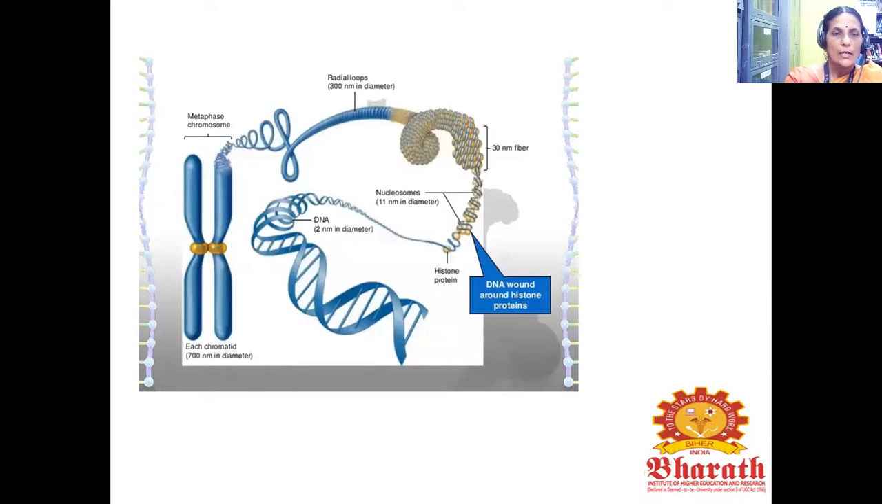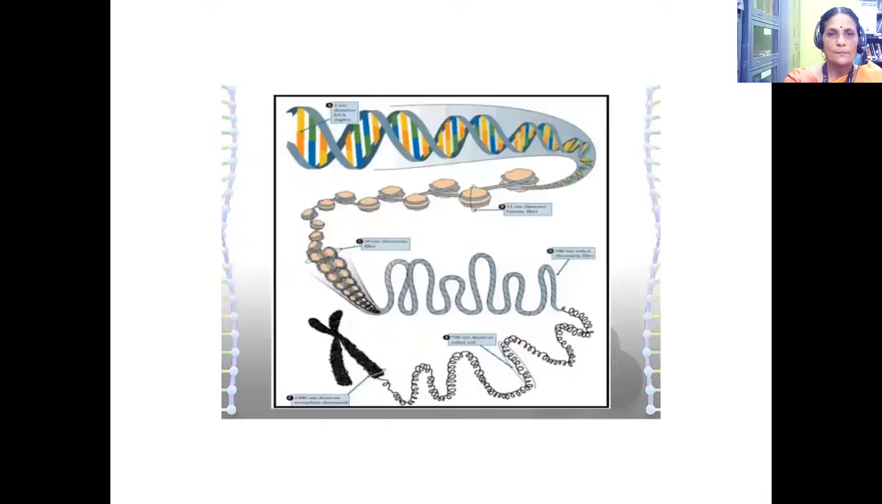The DNA in the metaphase chromosome: each chromatid is 700 nanometer in diameter. The radial loops are 300 nanometer in diameter, the fibers are 30 nanometer, and the nucleosomes are 11 nanometer in diameter. The DNA wraps around histone proteins to produce the supercoiling.